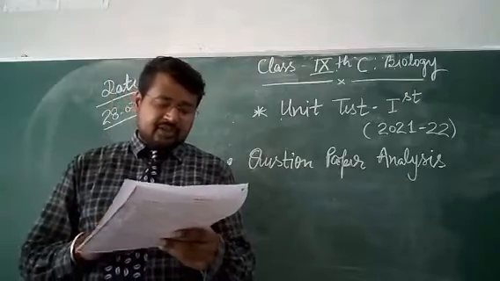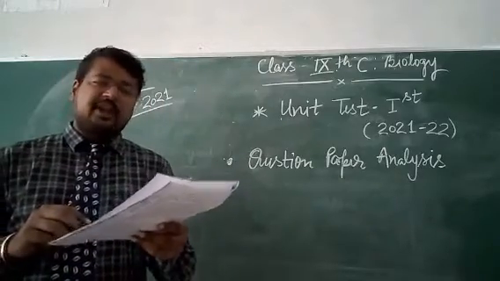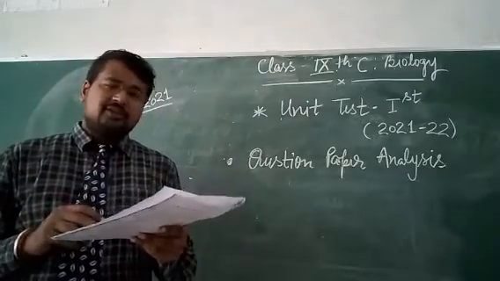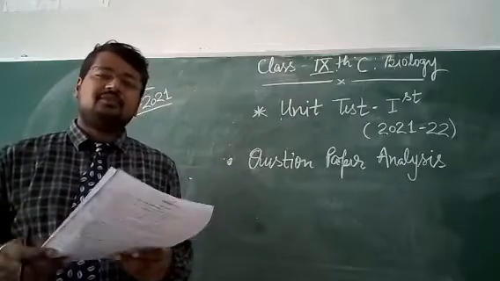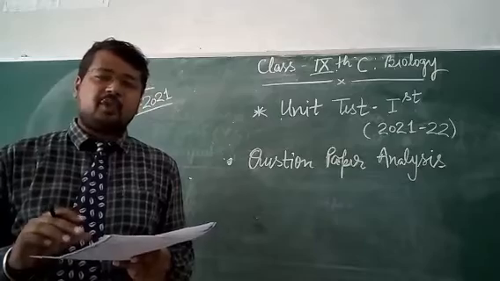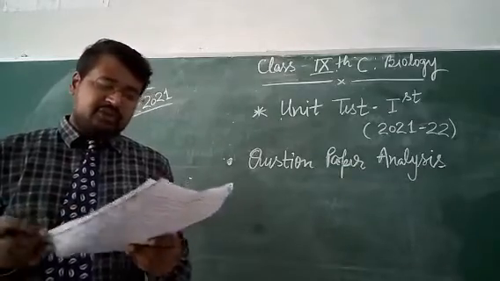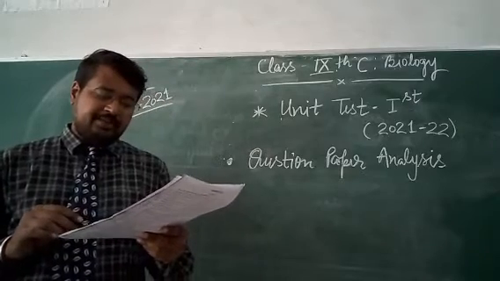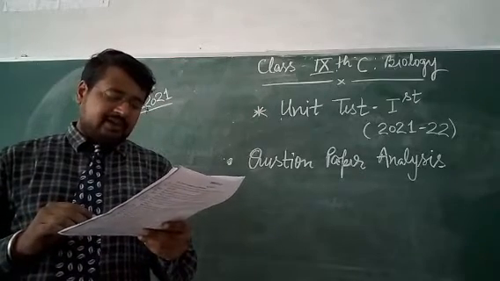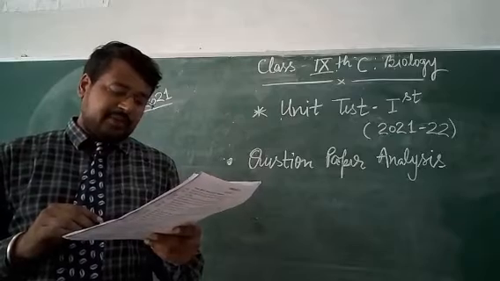Section D. First question. Draw a well-labeled diagram of plant cell. This question will fetch you 5 marks. So you have to draw a good diagram with proper labeling. Last question of section D. Classify meristematic tissues of different types. Here you have to replace "in" with "of".